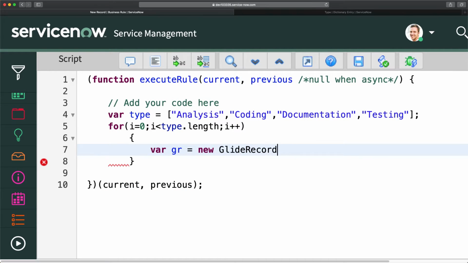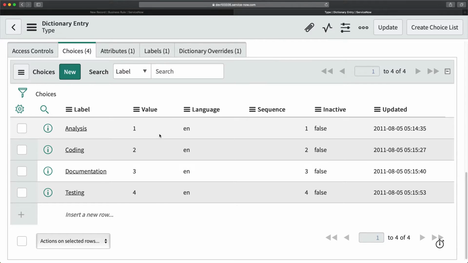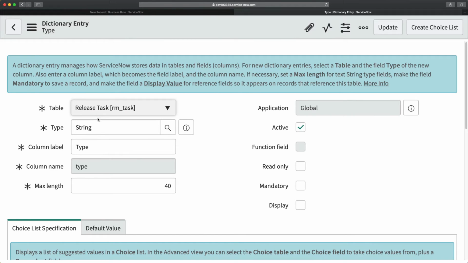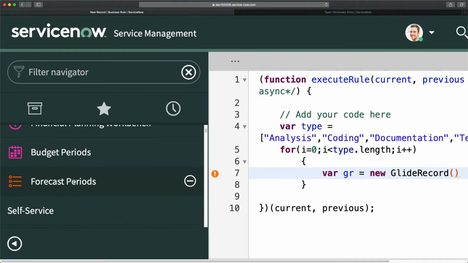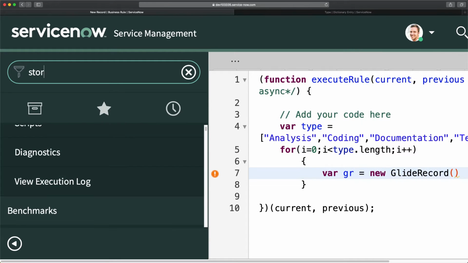glide record. Now here we have to mention the table name in which we have to create the record, and that is a Scrum task table. So I will go to dictionary here, and we have to see, I think this is not the real table because this is inheriting those choices. So let's go to our table. So I will go to stories again.